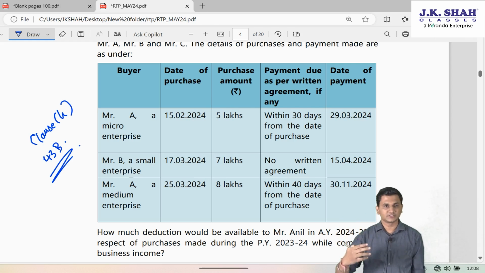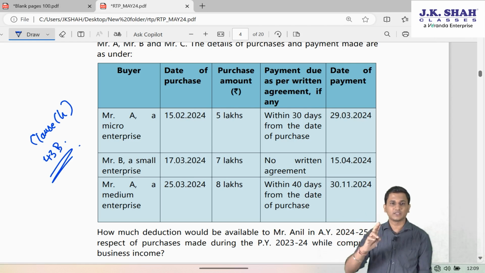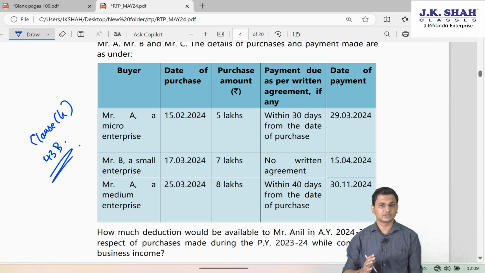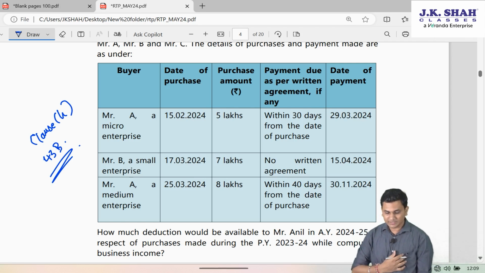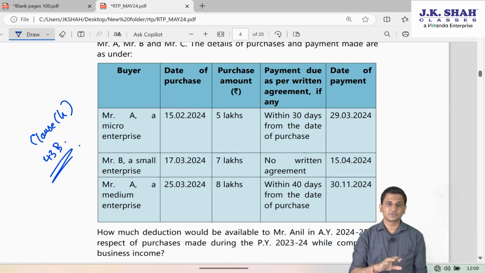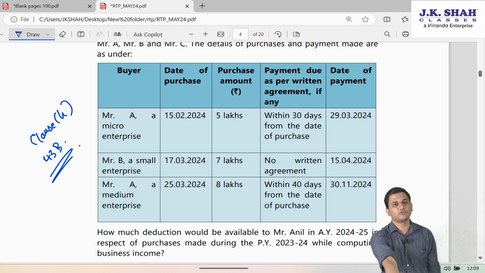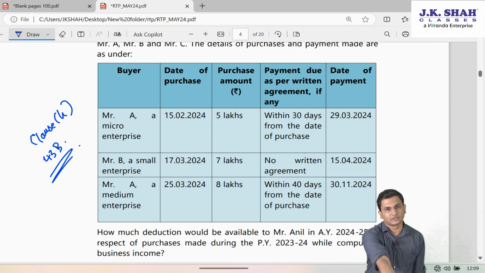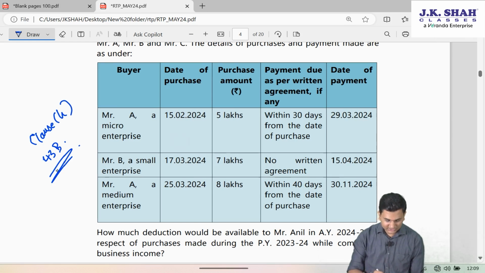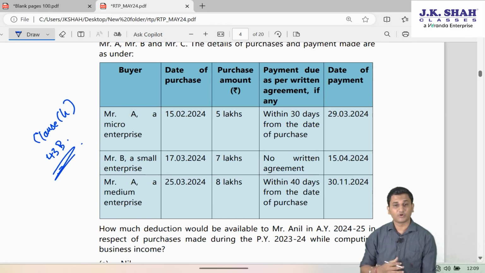Yes, one point: this provision is not applicable if that micro or small enterprise is a trading enterprise. This is only applicable to manufacturing and service sector entities. When I say trading entities, the entity to whom you have to pay should not be a trader. You being a trader doesn't matter. So clause H becomes very important now.